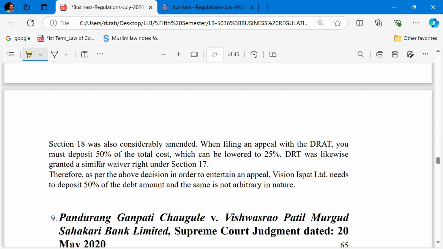The Delhi Debt Recovery Tribunal was likewise granted a similar waiver right under Section 70. Therefore, as per the above discussion, in order to entertain an appeal, Vision Ispat Limited, that was the borrower in the question given, needs to deposit 50% of the debt amount, and the same is not arbitrary in nature.